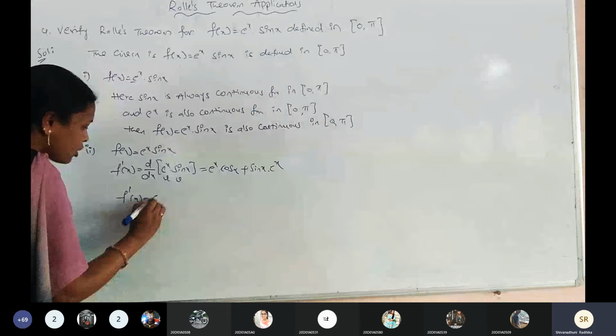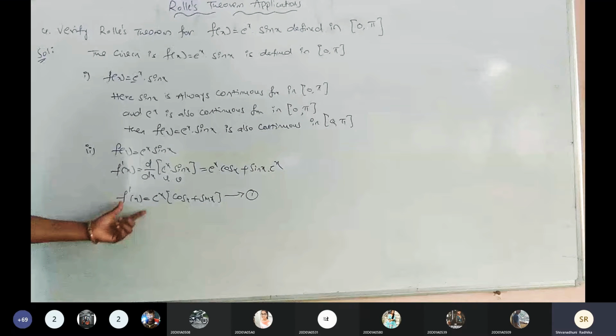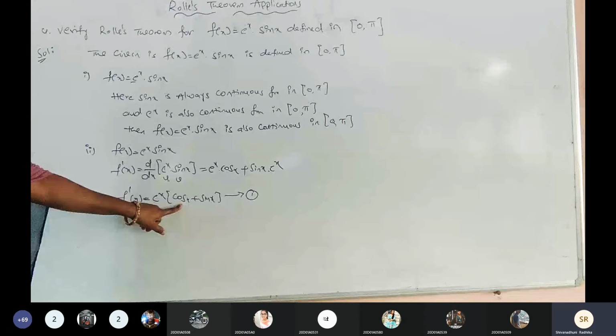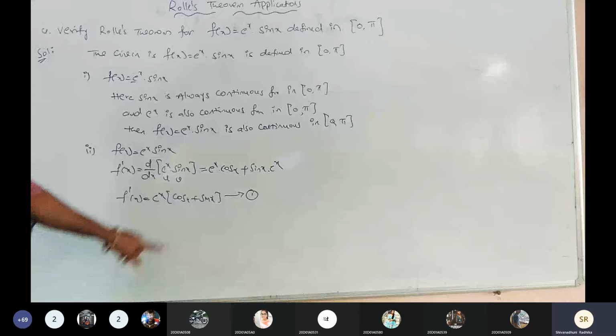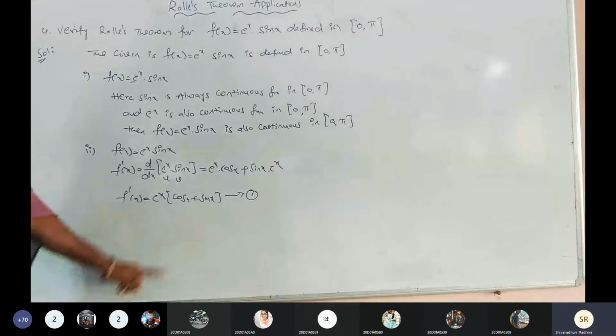Is it clear? Now we need to check whether f dash of x is a derivable function or not. You have to take cos x. For any value of x, we are not getting infinite values for cos x. In the trigonometric values table, did we get infinite anywhere for cos? No. There is no infinite in the cos trigonometric values. So cos x is always continuous.